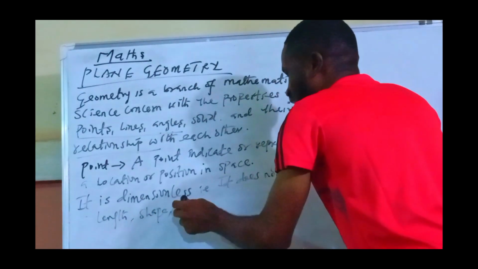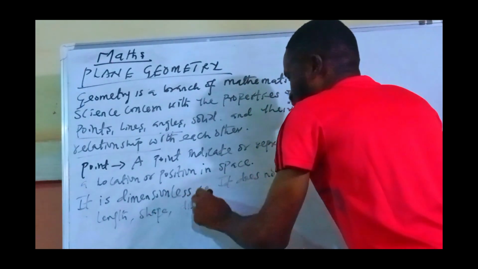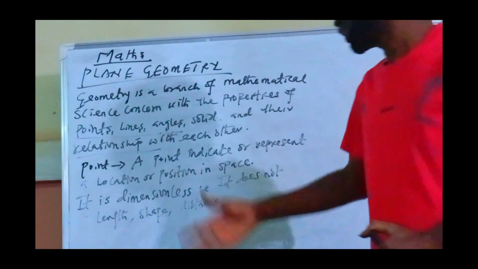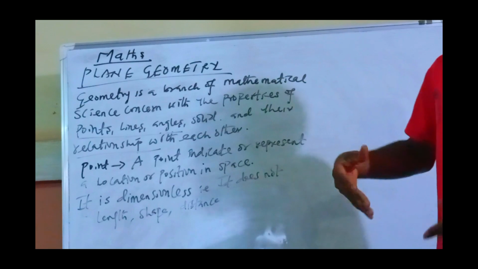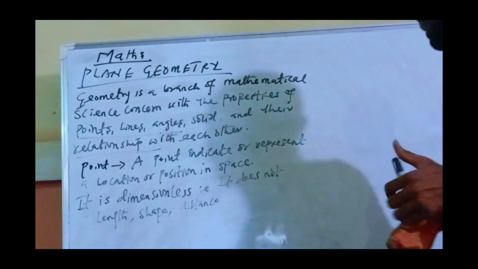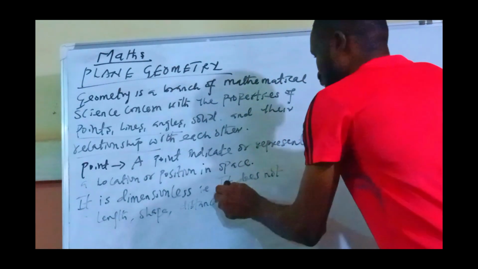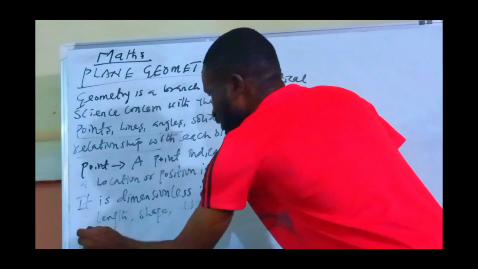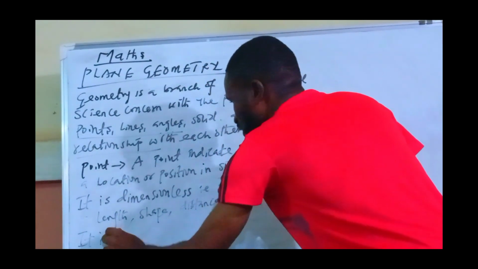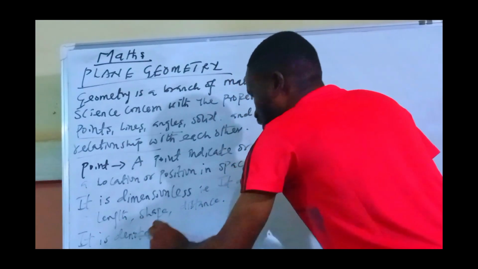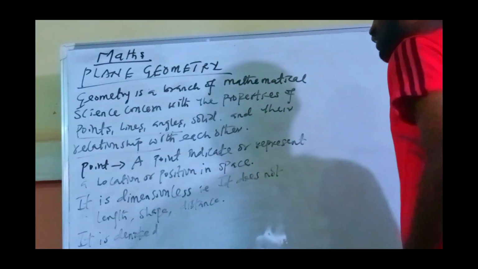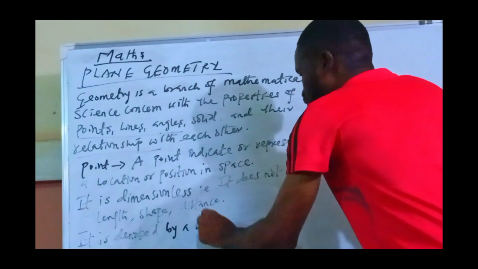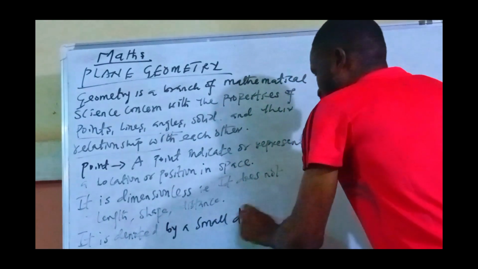So it doesn't have length, it doesn't have shape. So we call it a dimensionless entity. Then you should also know that a point is denoted by a small dot.